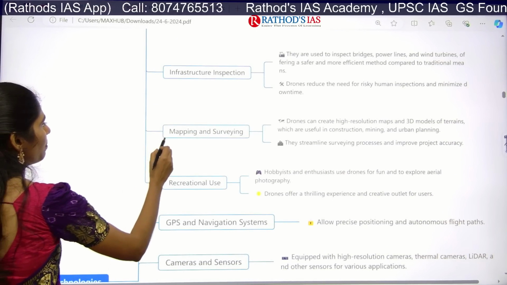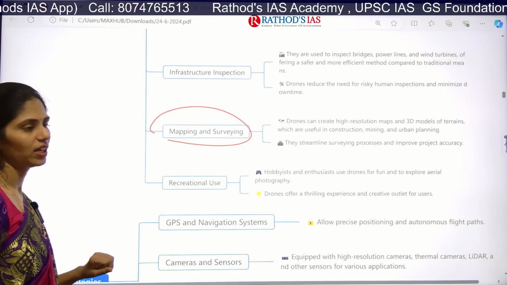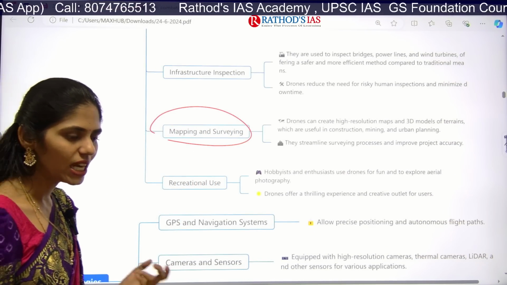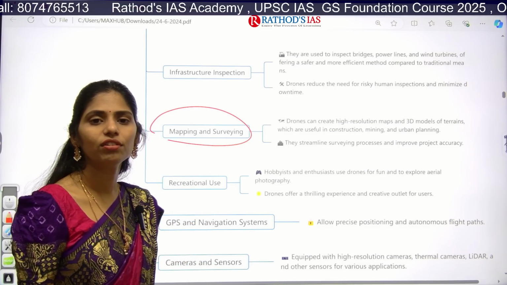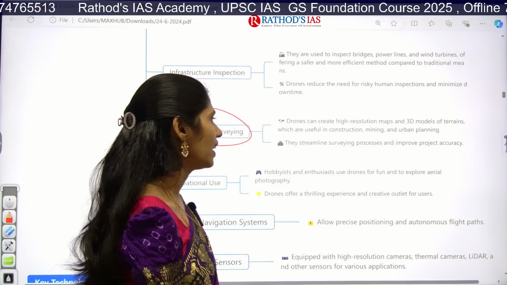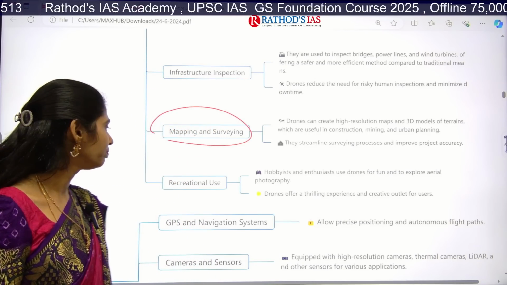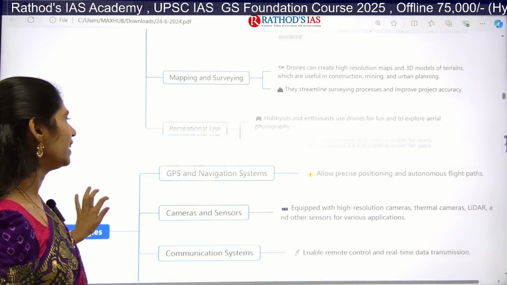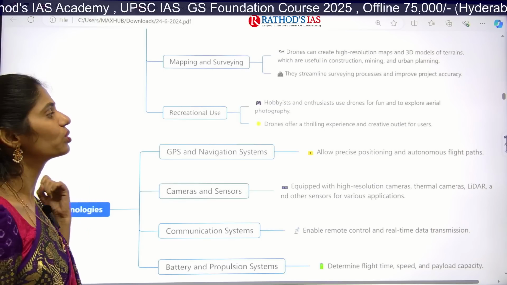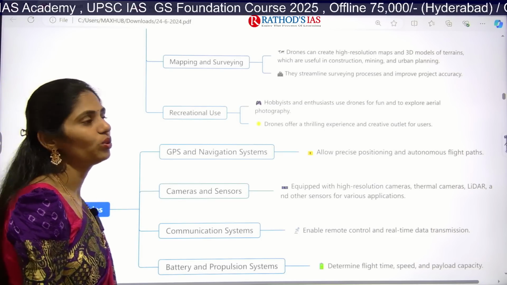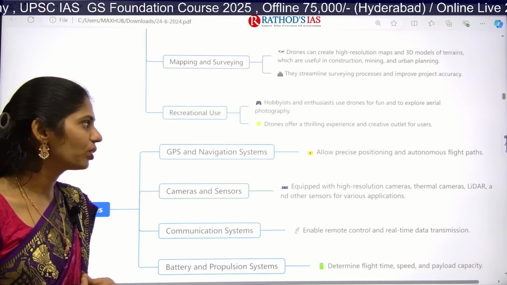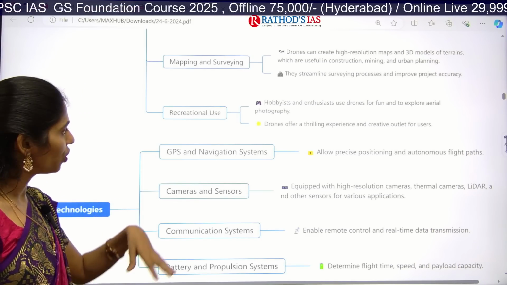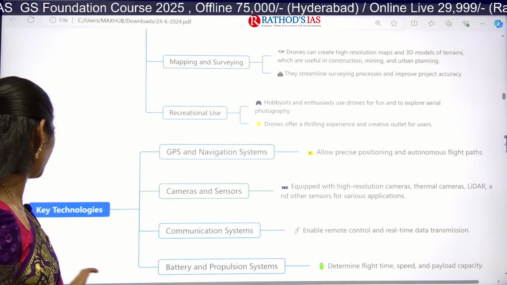And next one is mapping and surveying. Also, it is very important because we can use drones for getting 3D models of terrains, and that will be helpful for construction, mining, as well as urban planning. And next one is recreation also. Yes, we are using these drones especially to explore aerial photography, for a thrilling experience, and as an outlet for users. For all these things, yes, we are using them.